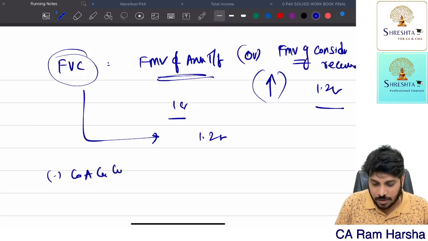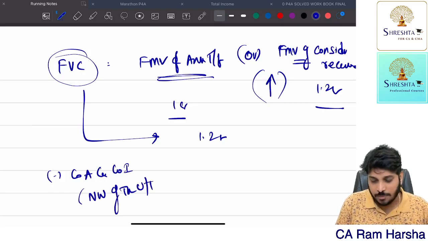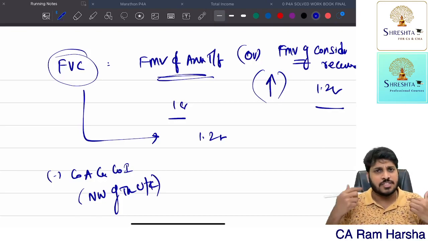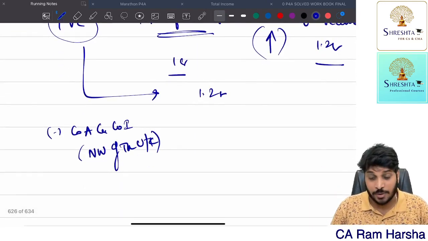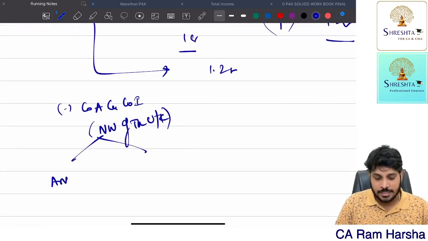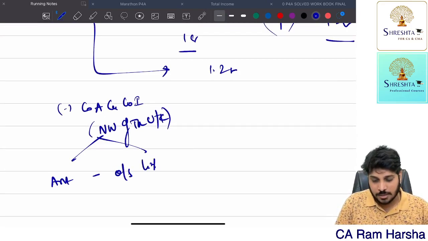Minus, what is cost of acquisition and cost of improvement? Nothing but net worth of the undertaking. Whatever business I transferred, right? That business net worth value itself is treated as cost of acquisition and cost of improvement. No indexation, nothing. Getting it? Now, how to calculate this net worth? Assets minus outside liabilities. Getting it?